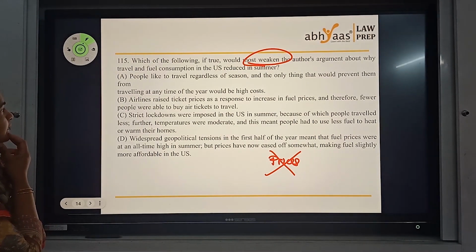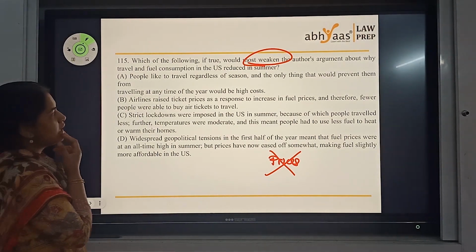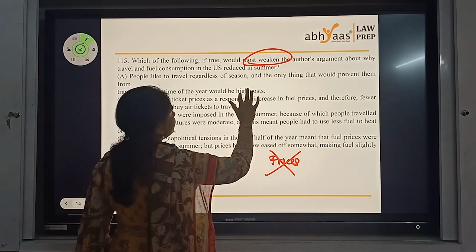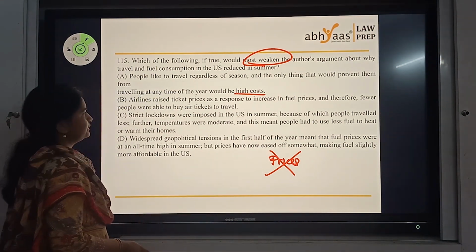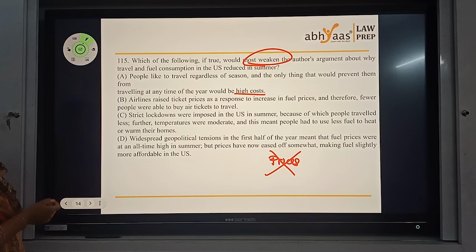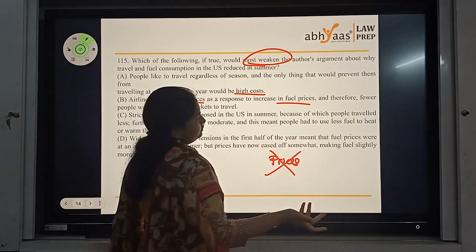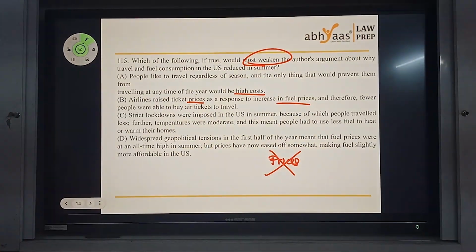Let's see. People like to travel regardless of the season. Only thing that would prevent them from traveling at any part of the year would be high cost. That is supporting the prices statement. Airlines raised ticket prices as a response to increase in fuel prices, and therefore fewer people were able to buy air tickets. Again, prices but connected to fuel. Again, fuel is the cause.